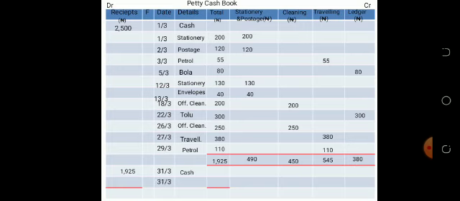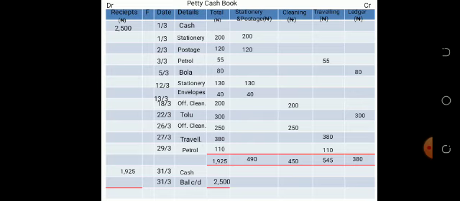Now, on the 31st of March, we have to balance our account. If you look at the debit side, 2,500 plus 1,925, what will it give you? 4,425. Then if you go to the total column on the credit side, you will see that the amount there is just 1,925. To make the two sides equal, you find the difference. It will give you 2,500.